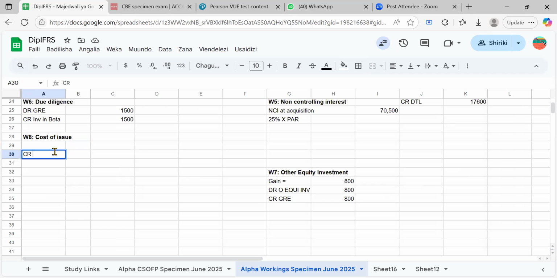So we would say credit investment capitalization, and it was the investment in beta, just like the due diligence. Beta of the subsidiary. So we credit 1,000, and then we go and debit other components of equity by 1,000. So let's finalize with that too. We credit investment in beta.